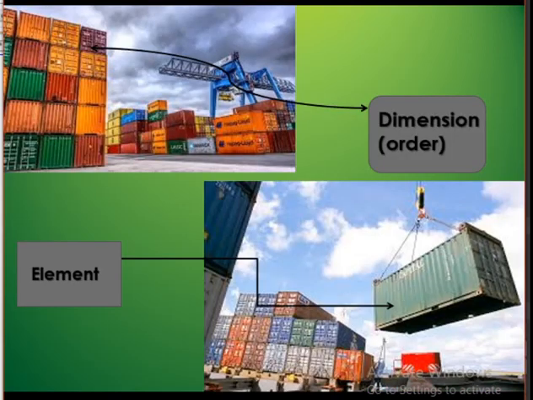Now see here, you would have seen containers arranged in a harbor. The containers are arranged as a matrix, and each container taken represents an element. Each container represents an element, and the matrix is given by an order. The other name for order is dimension.